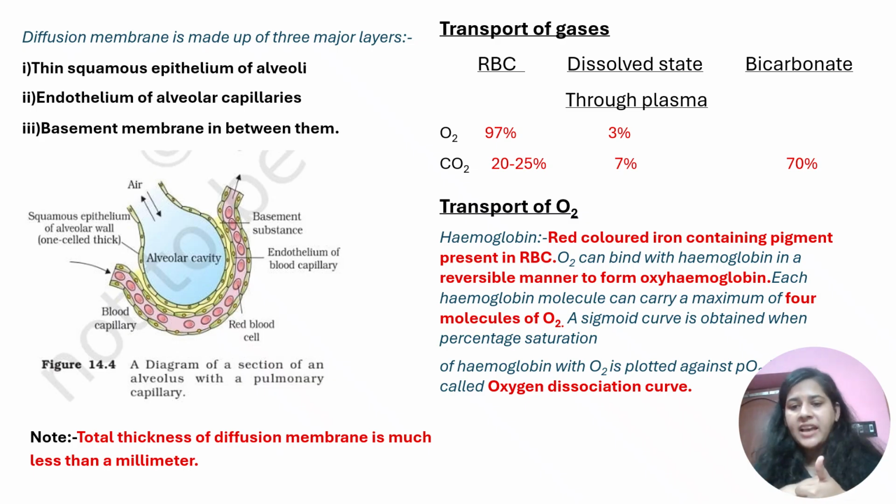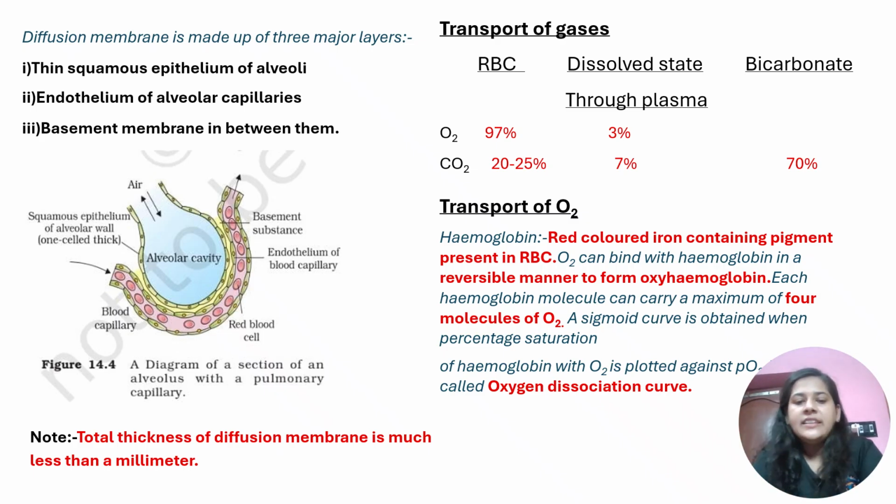Why thin? Because for exchange of gases, the thickness has to be less, otherwise it will create problems for diffusion. Next is the endothelium of the alveolar capillaries, the blood vessels which are present, and there is the basement membrane. The basement membrane is a non-cellular, non-living layer present in between them just to support them. So the three layers are the thin squamous epithelium of the alveoli, the endothelium of the alveolar capillaries, and the basement membrane in between them.